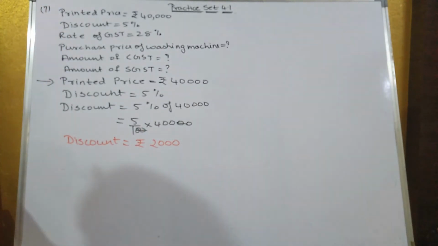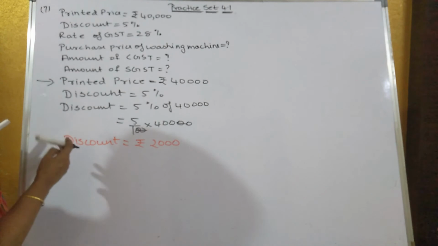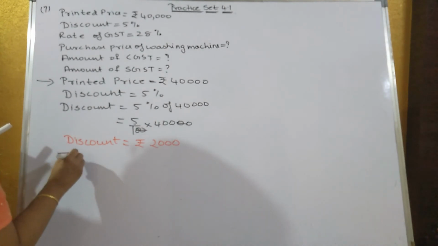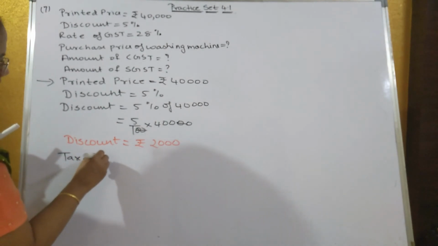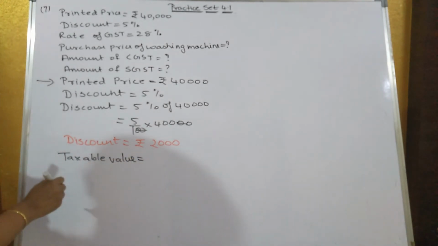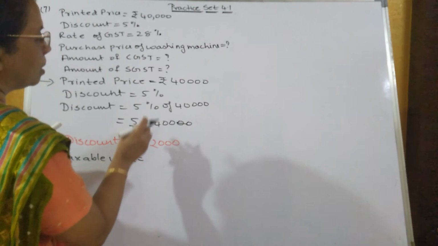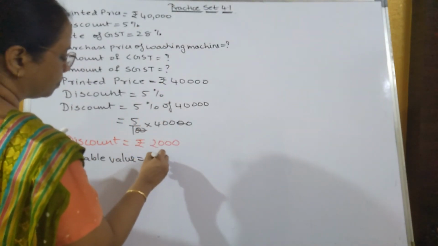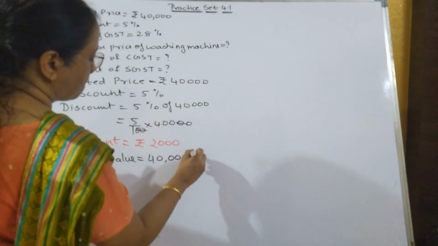Now what is the taxable value? Taxable value is equal to 40,000 minus 2,000.